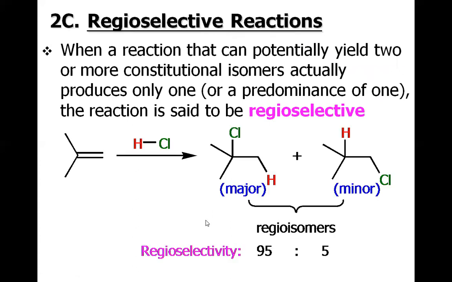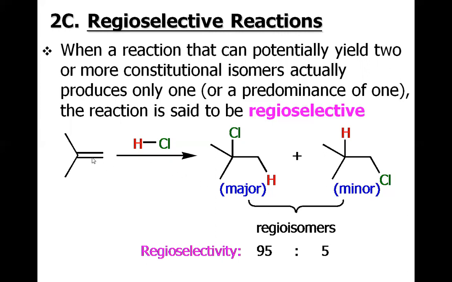This competition of attaching the groups to either side of the carbon-carbon double bond is the matter of regioselectivity. With regioselectivity, it means which particular regioisomer will form and which particular regioisomer will not form, or will be formed in very much lesser yield.